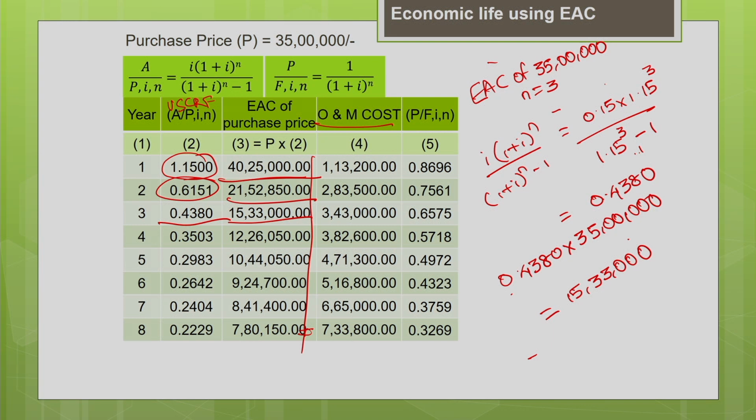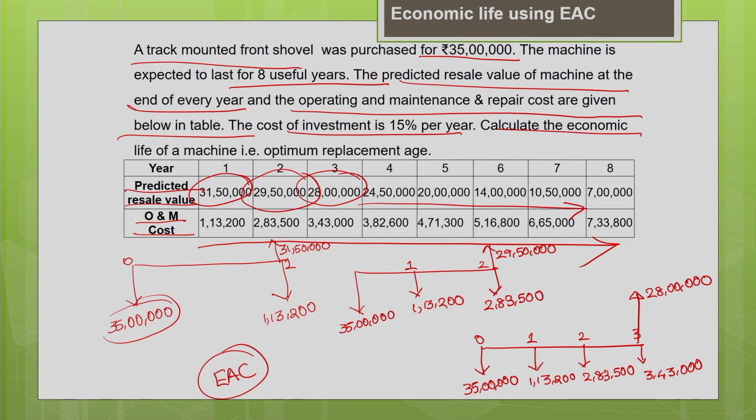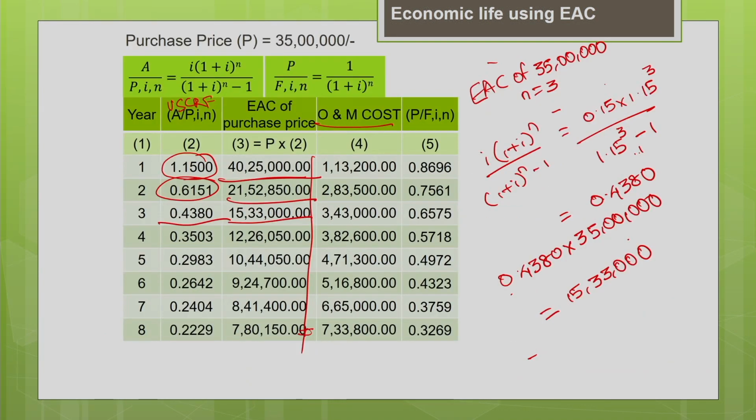So, now how to find the equivalent annual cost? Let us go back to the cash flow diagram. So, this 1,13,200 is operating and maintenance cost at the end of year 1. Now, you convert it into T equal to 0. How to convert it into T equal to 0? Find the present worth of 1,13,200. So, that is the first step. Once you find the present worth of 1,13,200, then you can find its equivalent annual cost using uniform series capital recovery factor. So, the first step is we will find the present worth of the operating and the maintenance cost.